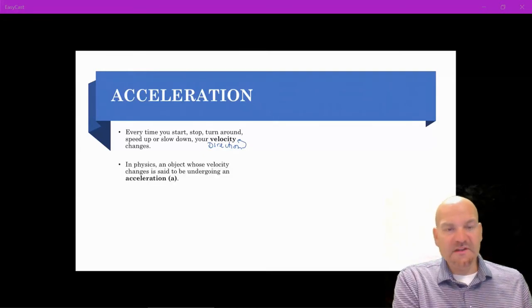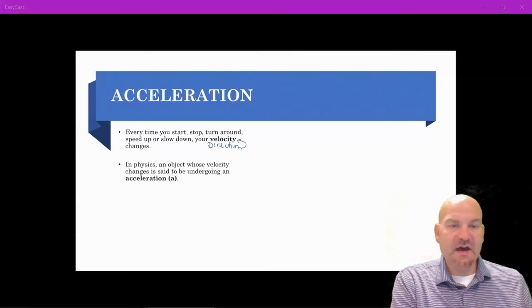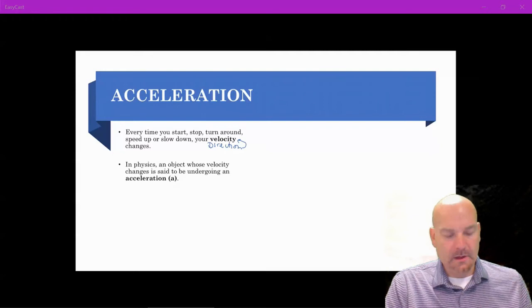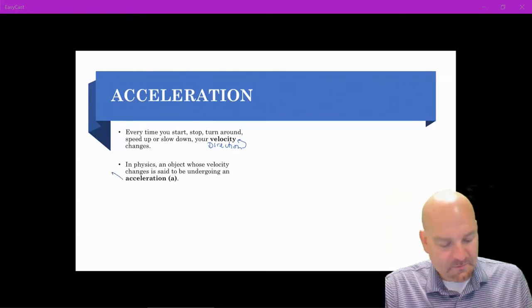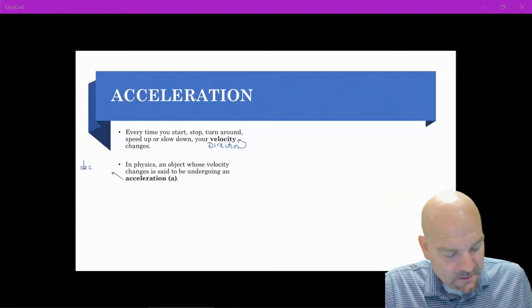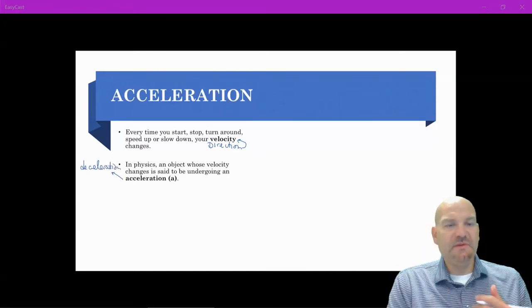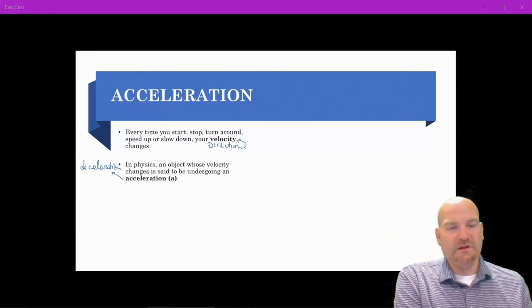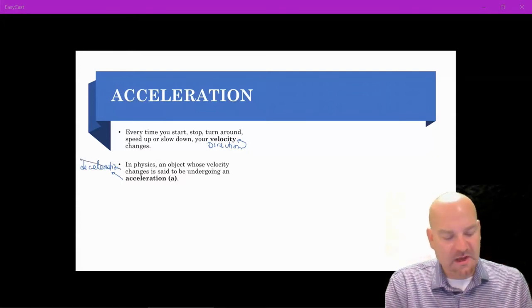Okay, now in physics, when an object changes its velocity, we say that it's undergoing an acceleration. I do want to bring up a little caveat: the word deceleration. A lot of times people will want to interchange this, saying acceleration means to speed up and deceleration means to slow down.